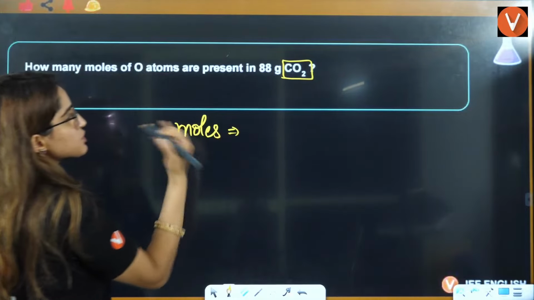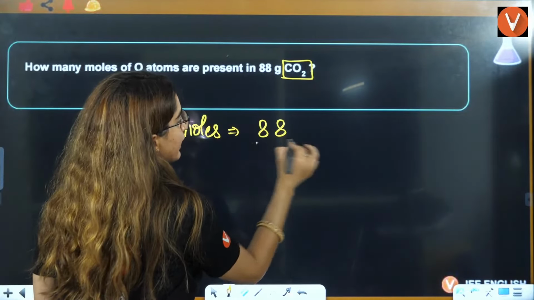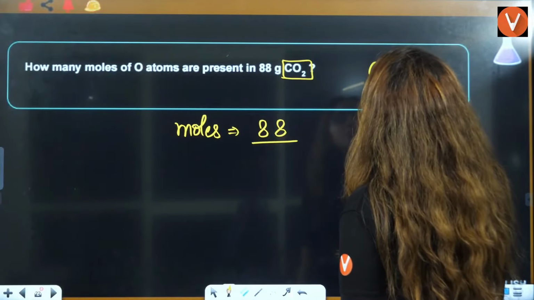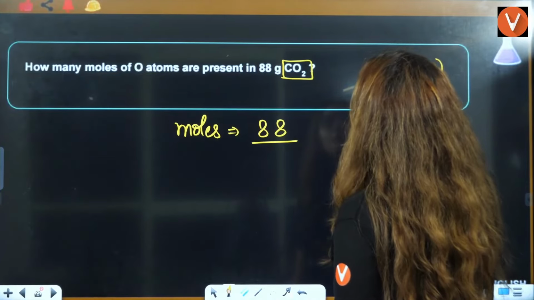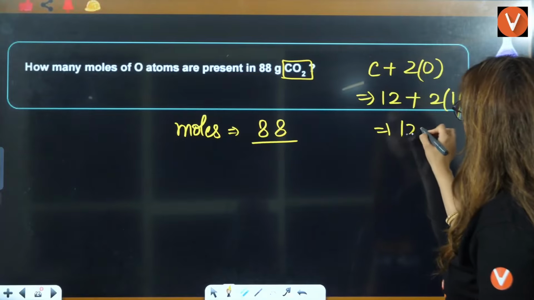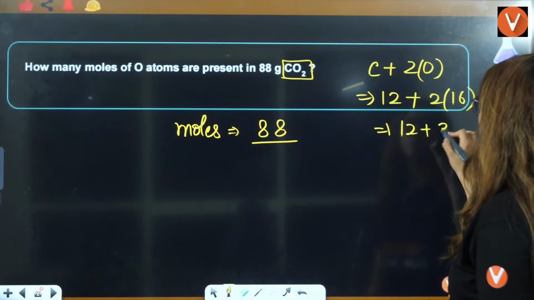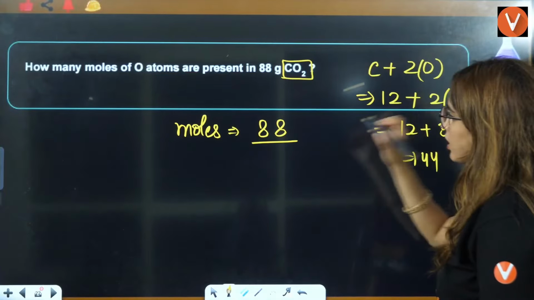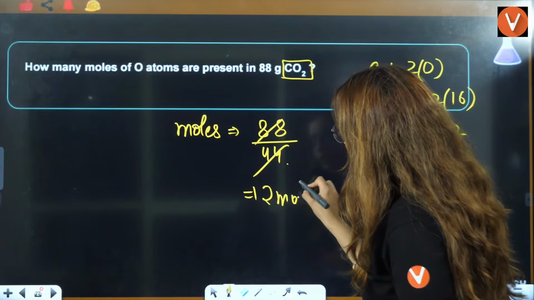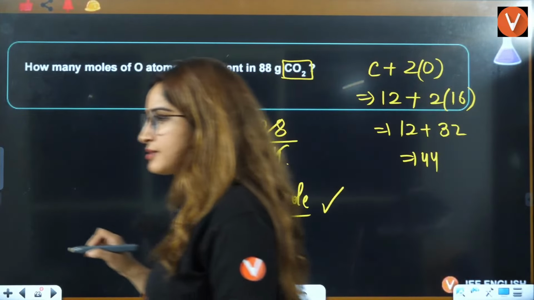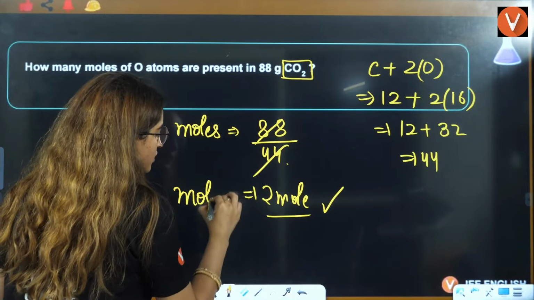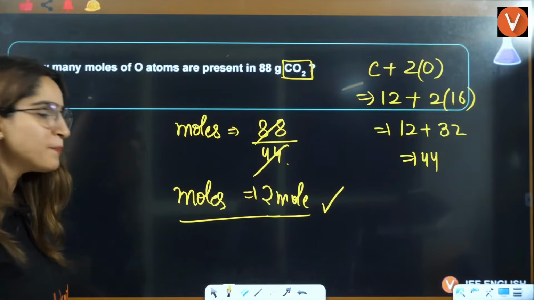Moles is given mass by molar mass. Given mass is 88. Now molar mass of carbon dioxide is carbon plus 2 of oxygen. Carbon is nothing but 12, 2 into oxygen is 16, so that will be 12 plus 32, that is nothing but 44. So it will be 44, it will be cancelled and the answer will be 2 moles. Is that clear? 2 mole is the correct answer. That is the moles.